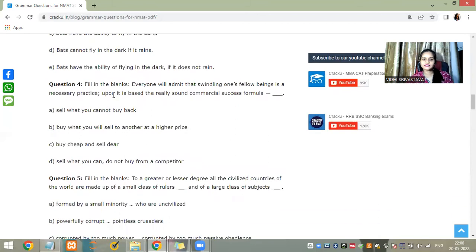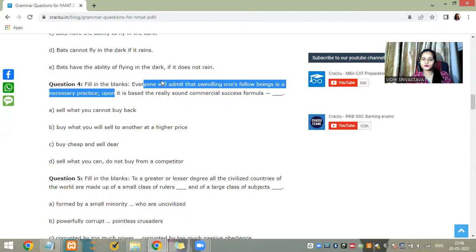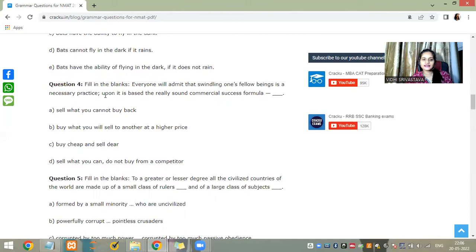So it means that this is some practice, and now the second statement says that it is based upon. Now this is a passive voice. Upon it is based the really sound commercial success formula. You have to comprehend that for yourself.